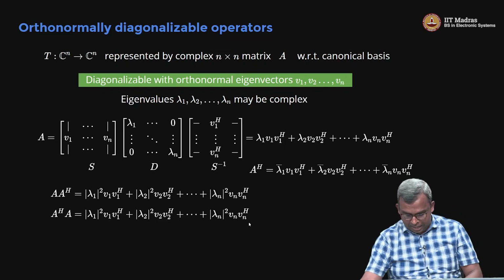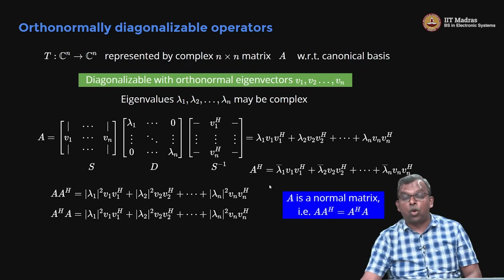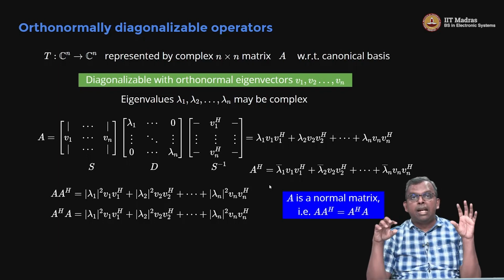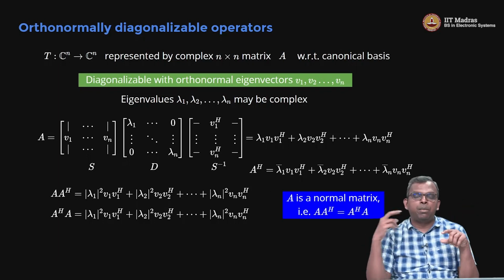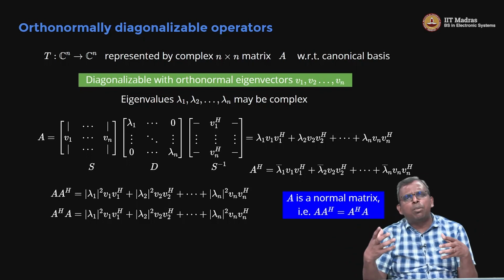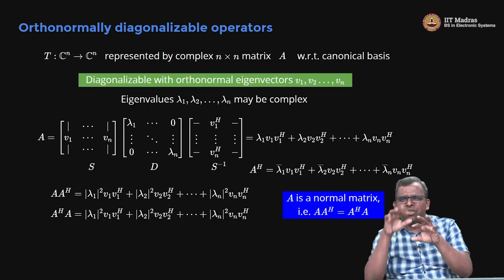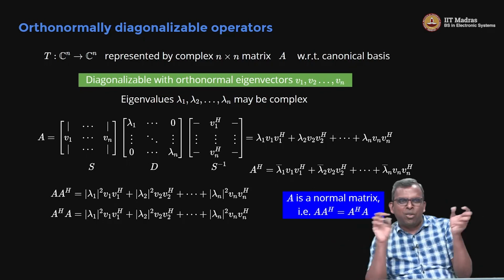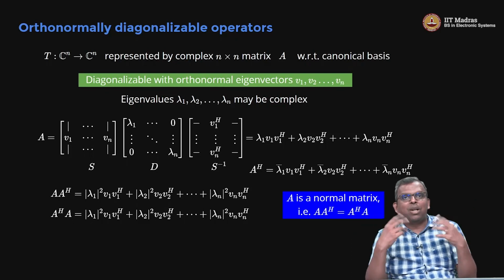So the moment you have orthonormal diagonalizability, even if lambdas are complex, what you get is that A is what's called a normal matrix. What's a normal matrix? Any matrix that satisfies A A Hermitian equals A Hermitian A is called normal. This is also not too bad to verify. A equals A Hermitian is very easy to verify. A A Hermitian equals A Hermitian A, you have to do a few multiplications, but you can quite easily verify.